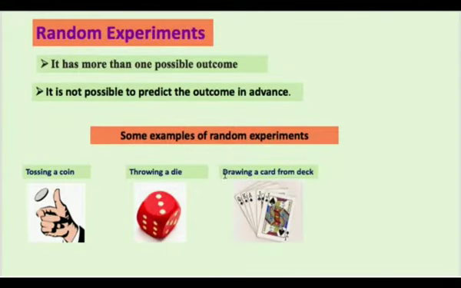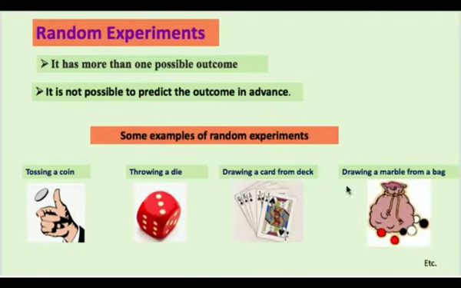Then drawing a card from a deck, which has 52 cards. We play with these cards, with different suits and different colors. If, for example, we want to draw a card from it without looking at it, we cannot predict in advance which card I am drawing. So again, this experiment is random because we know what the possible cards are, but we cannot predict before doing this activity of drawing. So this is also a random experiment.